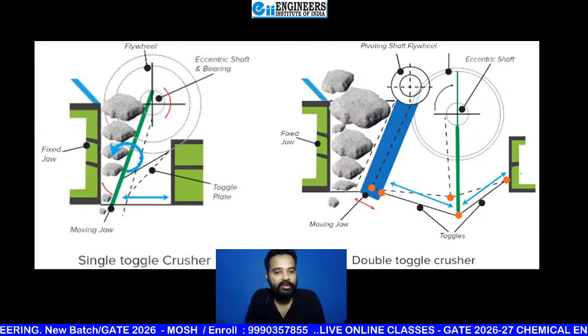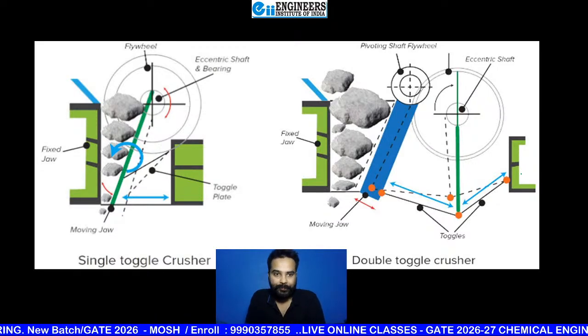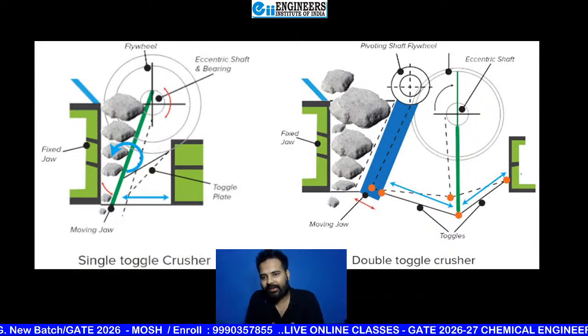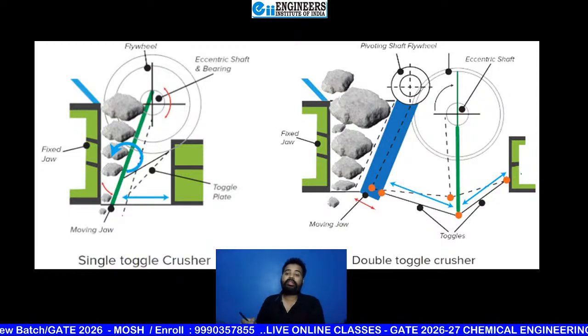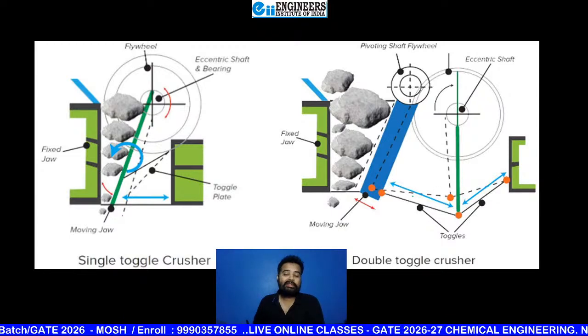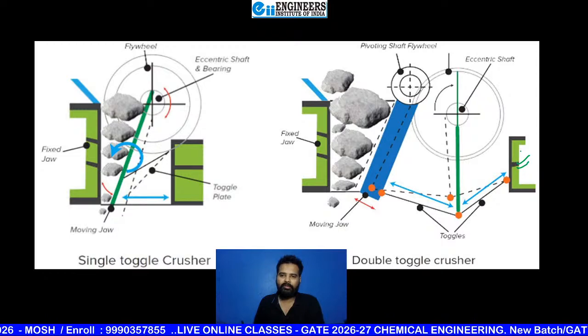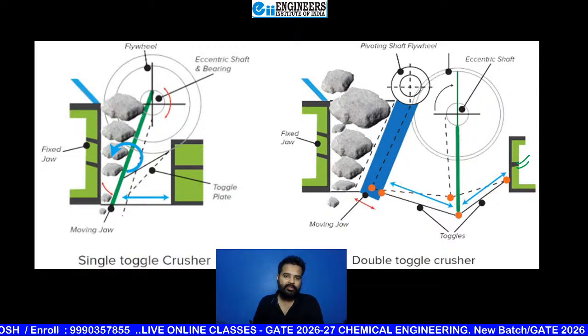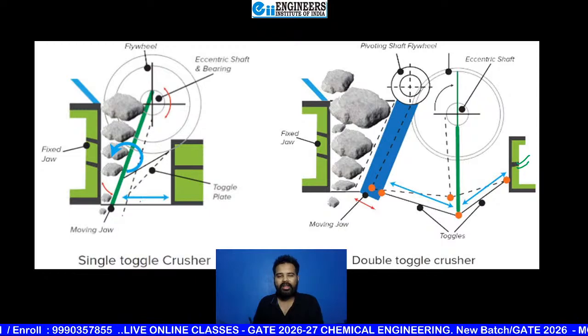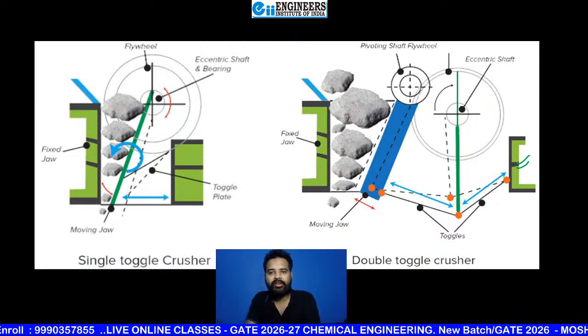Single and double toggle. See, in right hand side diagram, clearly you can see two toggles are there, and these two toggles, one with this stationary thing and this frame jointed, and one toggle with moving jaw, and here just one with moving jaw. And how movement is different?